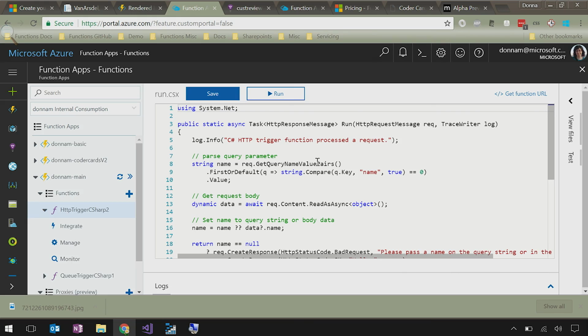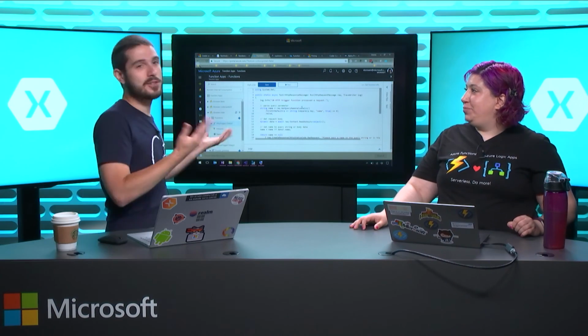Donna, this has been awesome. I love it. So this is why I love Azure Functions. You can do crazy, ridiculous things with it, and then it costs you nothing, which is great.